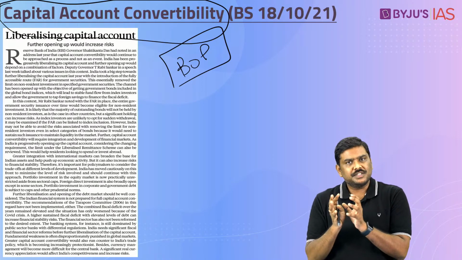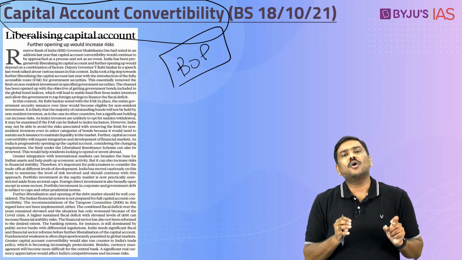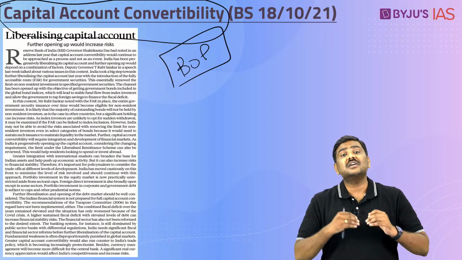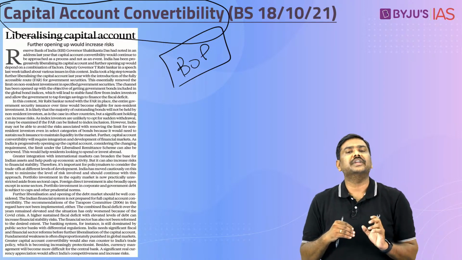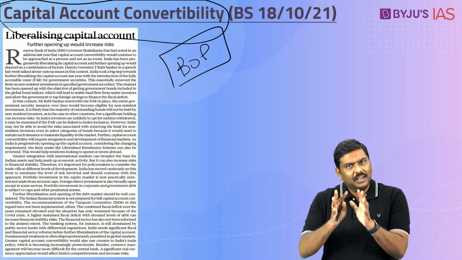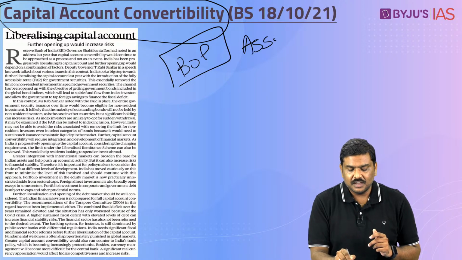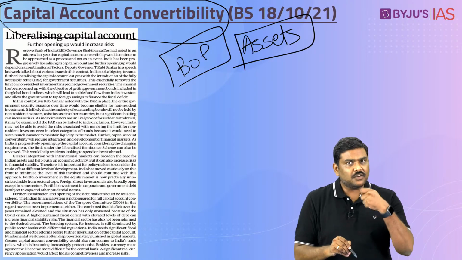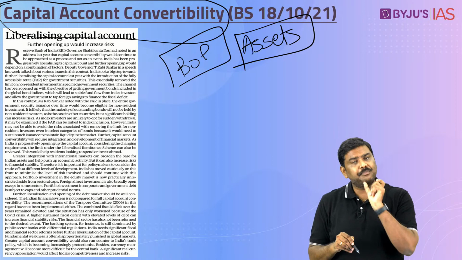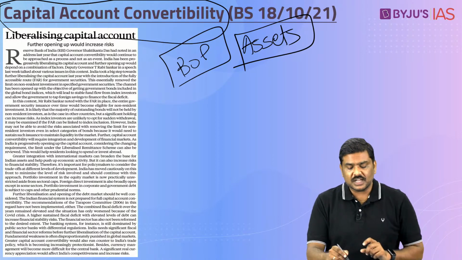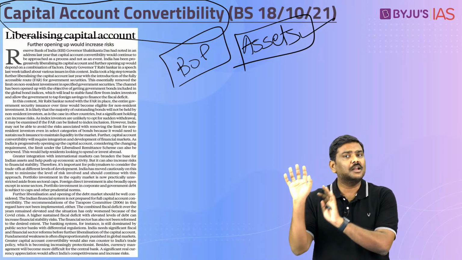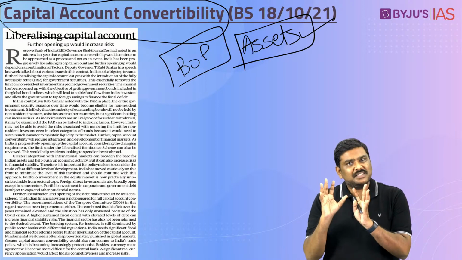So, generally in the concept of the current account, you have the transactions which are related to income of a particular country. Whereas on the other hand, in case of the capital account, you have transactions which are related to assets. Is it okay? Remember this. In case of capital account, I am repeating it, it is important, you have transactions which are related to creation of assets in a particular country. So, that is a basic difference.